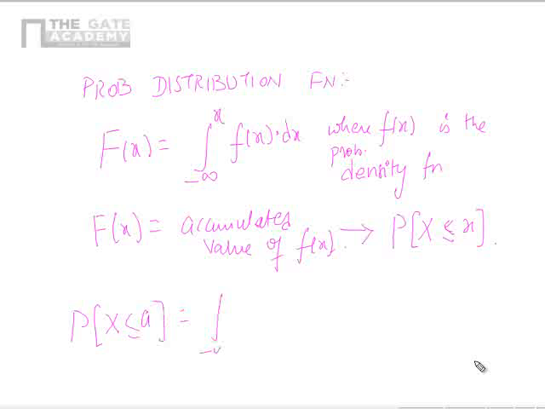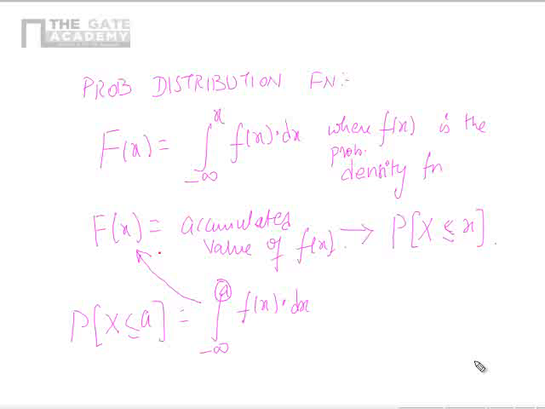This is nothing but the integral from minus infinity to a of f of x dx. Correct? Now I am continuously varying a and finding the values. So it will give me a function. As a varies, this integral will give you different values. Now that can be plotted as a function that is called capital F of x.